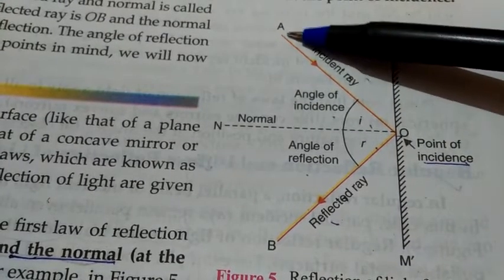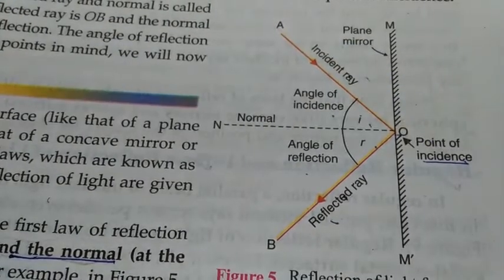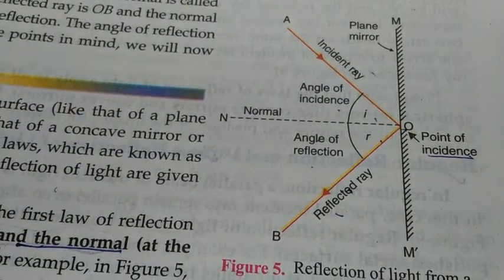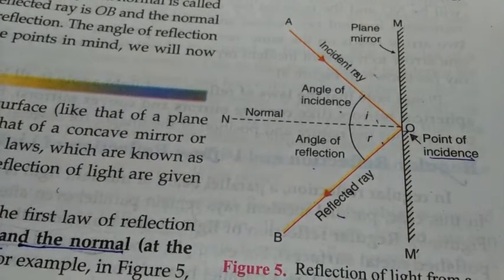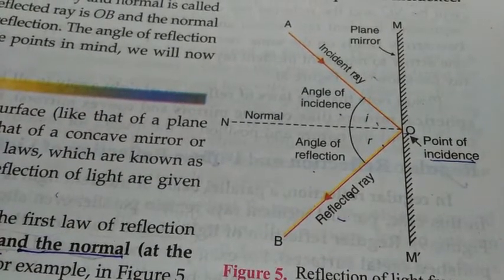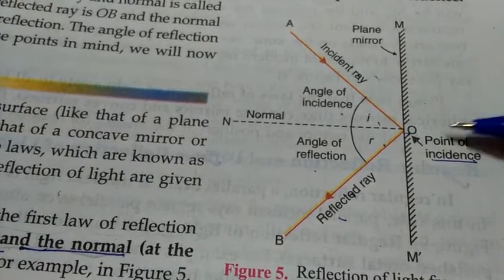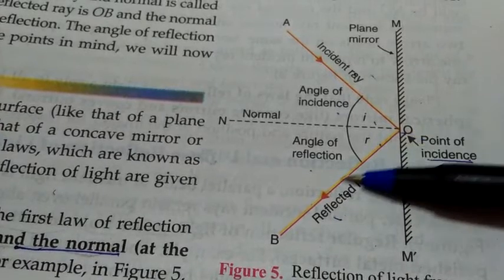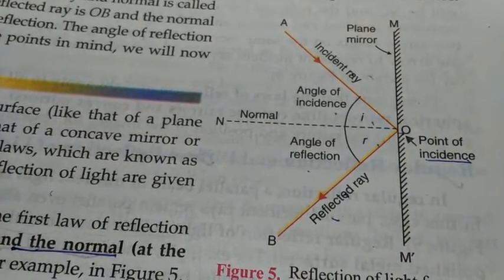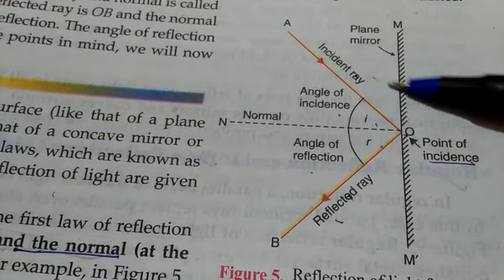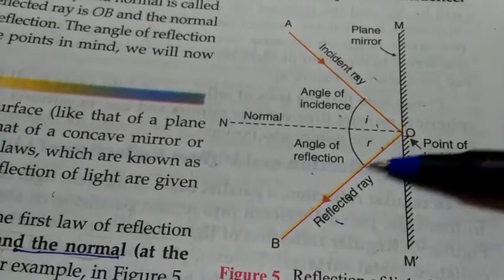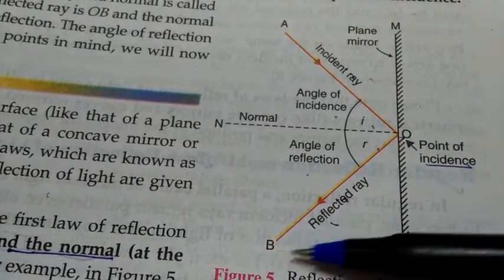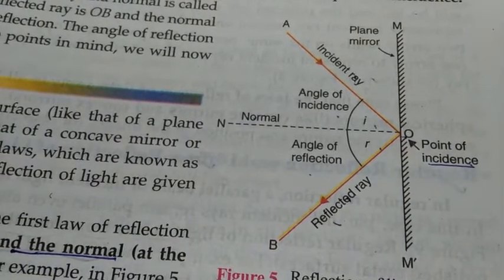So here you can see one ray of light is coming, and as we have already discussed, this ray of light is actually small bundles of energy which are called photons. The light ray which is coming towards the mirror strikes the mirror. Here you can see it strikes the mirror, but it cannot pass through it, so it travels back in another direction. The ray which is coming towards the mirror is called the incident ray. The ray which is going away from the mirror is called the reflected ray, because reflection has happened here.